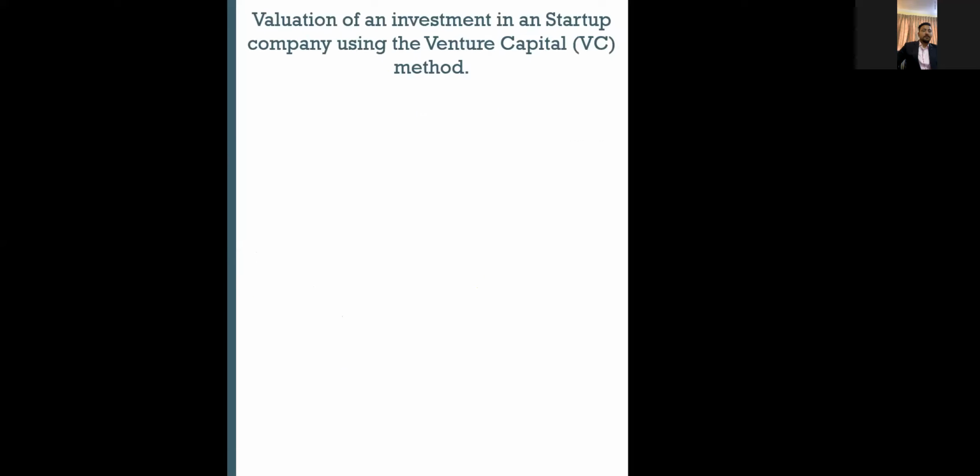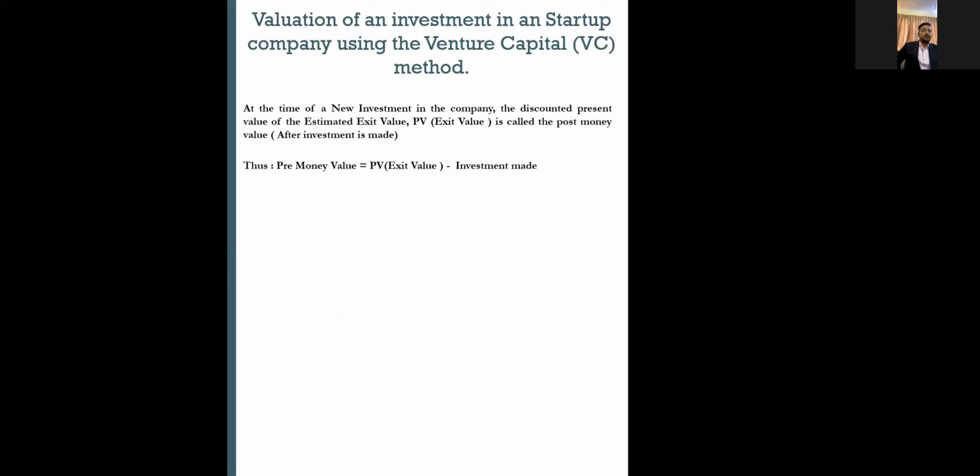Moving forward, valuation of an investment in a startup company using a VC method. How to value a company using a VC method, which is also called the venture capital method. So from the investor's point of view, if it is a VC investment,